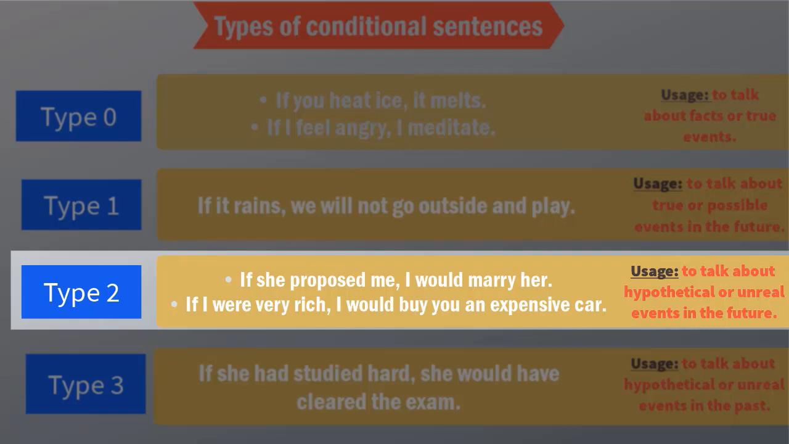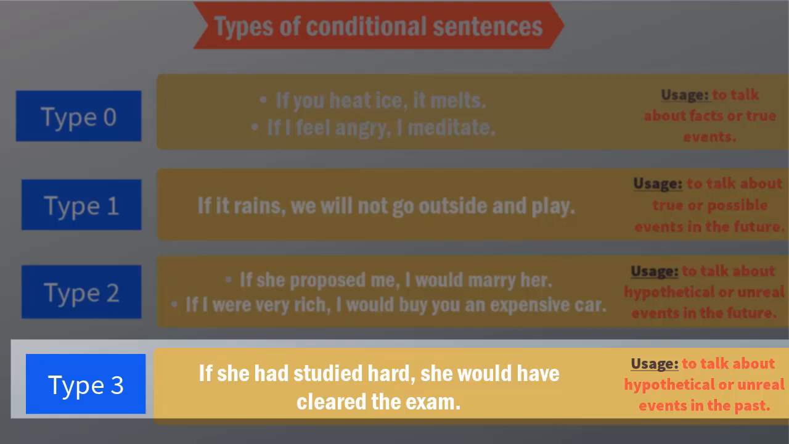One more example. If I were very rich, I would buy you an expensive car. If I were very rich. If the verb in the condition clause is be, we always use were, the subjunctive, because it is a hypothetical situation. It is an unreal situation. So that's why we use were with any subject, be it he, she, it, or a plural subject. We always use were. If I were very rich, that is not the case. I'm not rich, right? And obviously I cannot buy you an expensive car. I don't have money. Okay, so this is just an imagination. This is not going to happen.